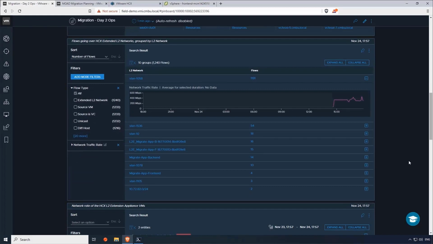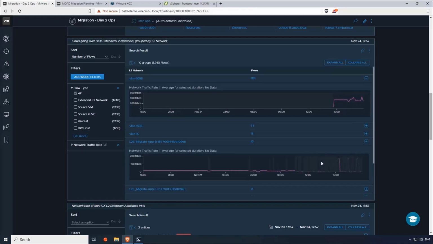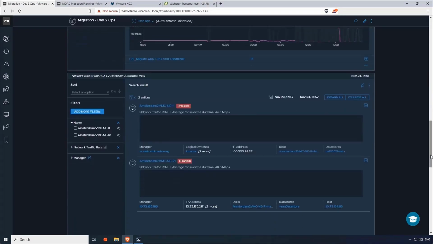If I go a level higher, I can group all the network traffic per network. So in this case, I'm grouping per VLAN, per logical switch, and then everything is extended over ACX towards VMC and AWS. I can see that traffic going over here. And again, I can open up these other networks and show the traffic for that specific network. So this is a little bit less used than the other one, as you can see.